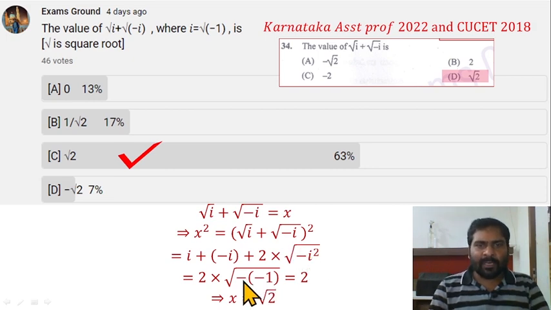So minus 1 multiplied by minus, it is going to be plus 1 and square root of plus 1 equal to 1. So 2 into 1 equal to 2. Then take the square root, x equal to square root 2. So option C is going to be correct here.